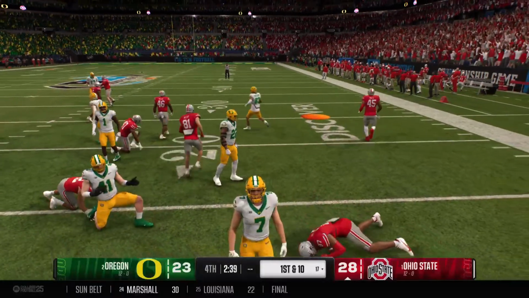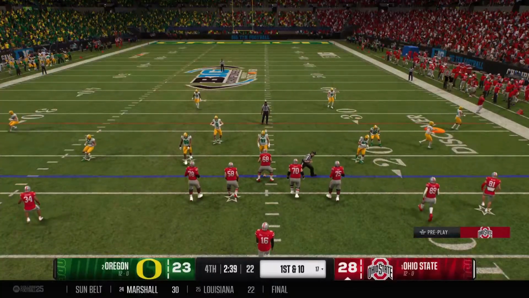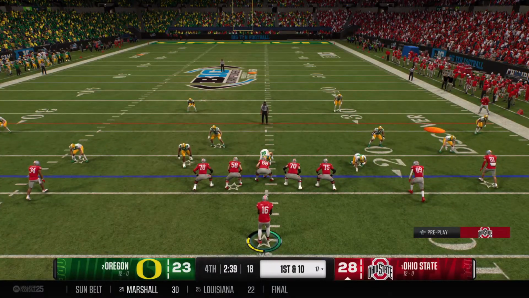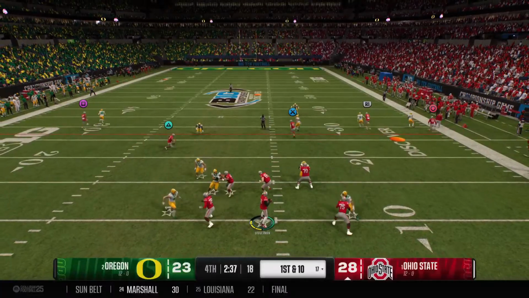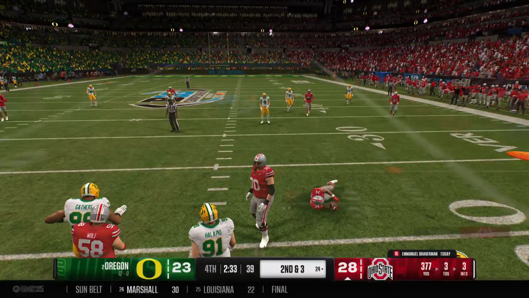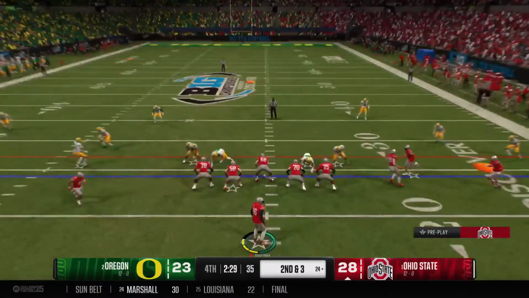To be tackled at the 17. Strong job by the coverage team. And the Ohio State offense comes back onto the field. It was a one-play touchdown drive through the air last time. The defense makes some adjustments. They give the running back a touch in the pass game. Catch made over the middle. The Buckeyes come to the line to run the hurry-up.